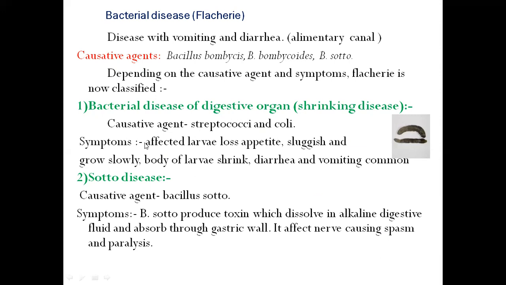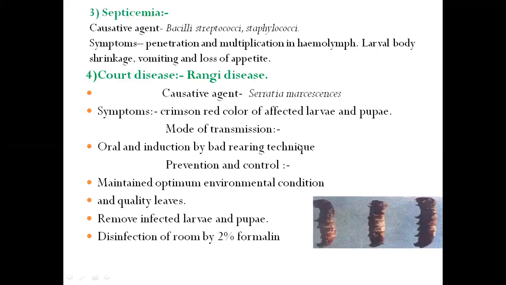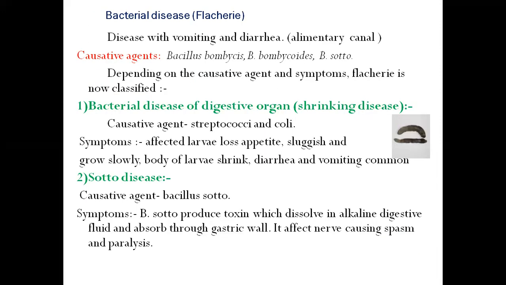Symptoms include the silkworm larvae stopping feeding, and that's why the larvae become sluggish and grow slowly. The body of the larva shrinks, which is why it is called shrinking disease. Diarrhea and vomiting are common problems occurring in Flacherie disease.